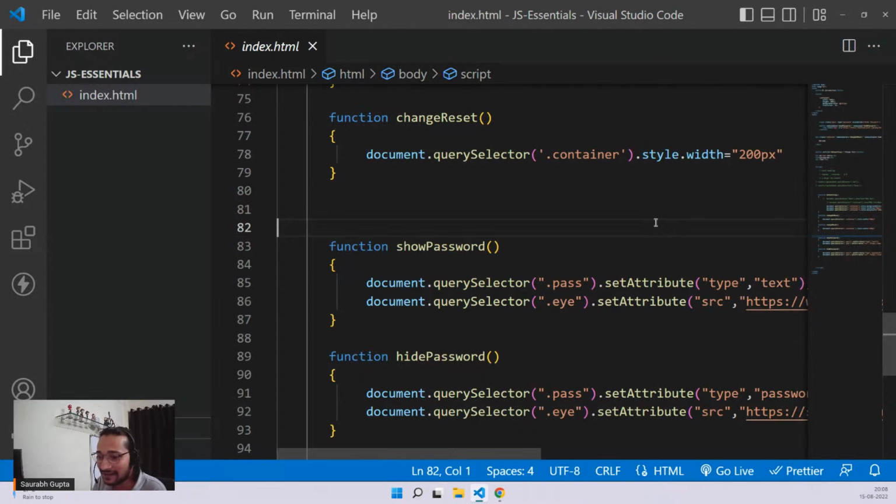Okay, that's quite interesting. How to add any image using JavaScript? I have confusion over that. How to add any image? Okay, we'll do that. We'll try to do that in the project.